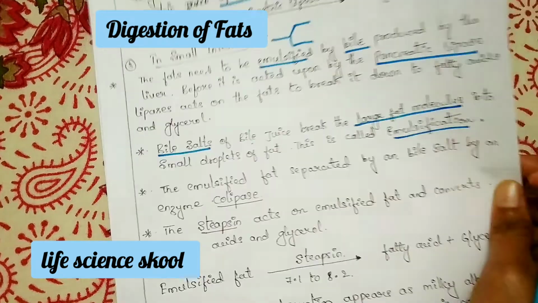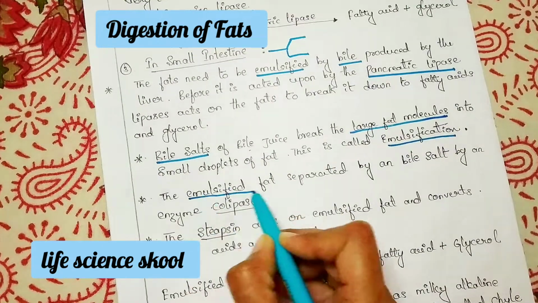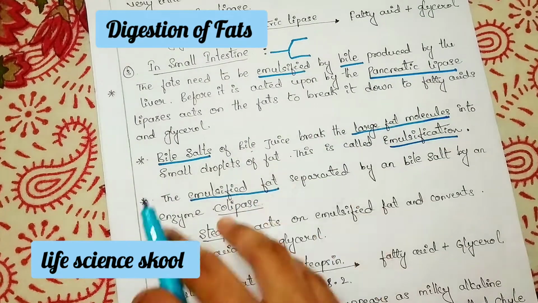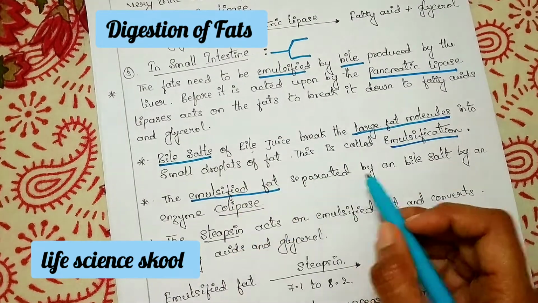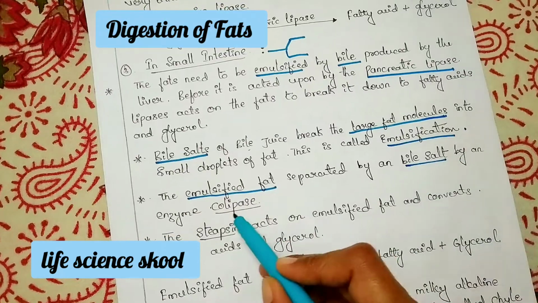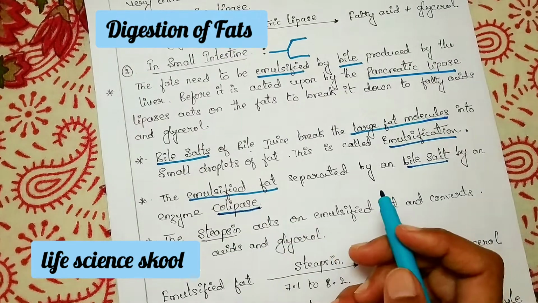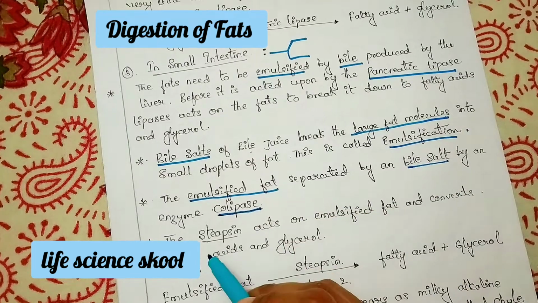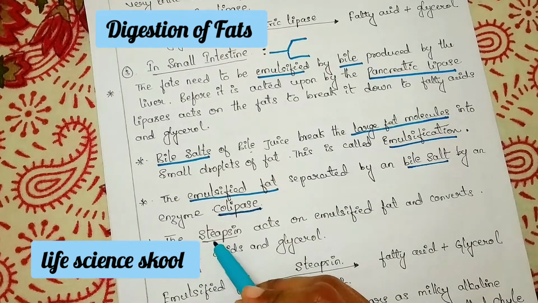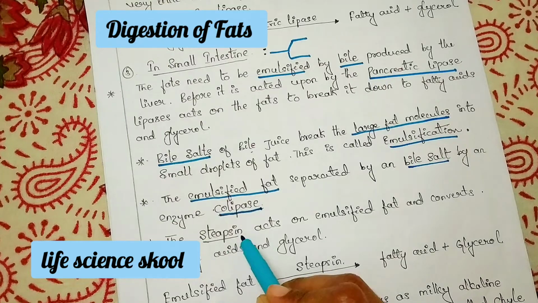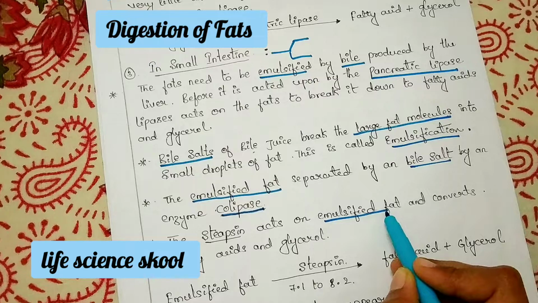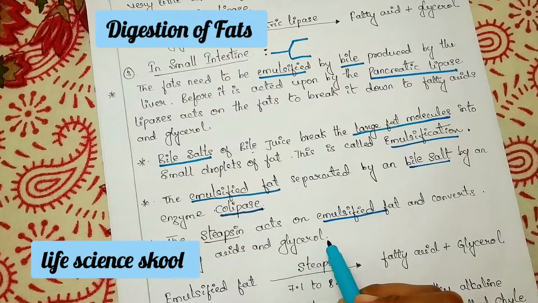And then later this emulsified fat, meaning the smaller version of the fat, the smaller droplets of the fat separated by bile salt, are again separated by an enzyme called colipase. There is another enzyme called steapsin. This steapsin acts on emulsified fat and converts it into fatty acid and glycerol.